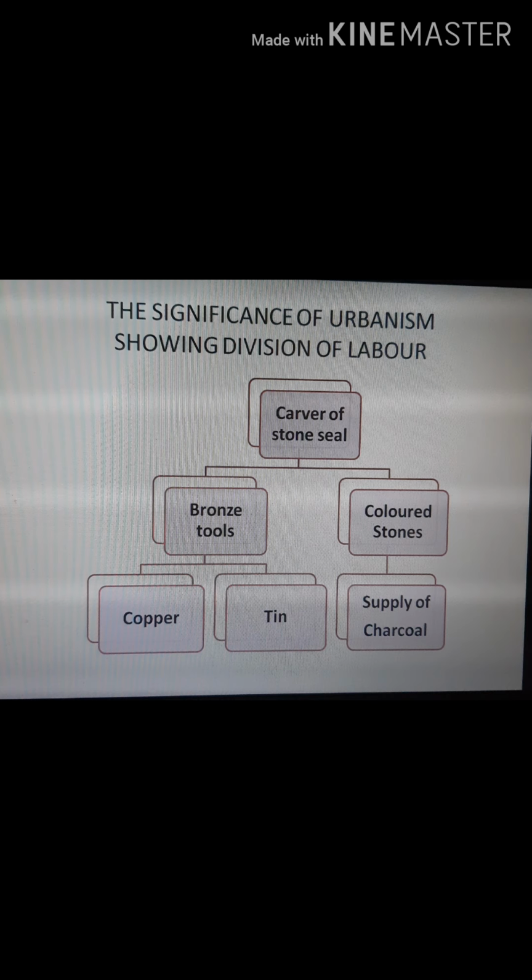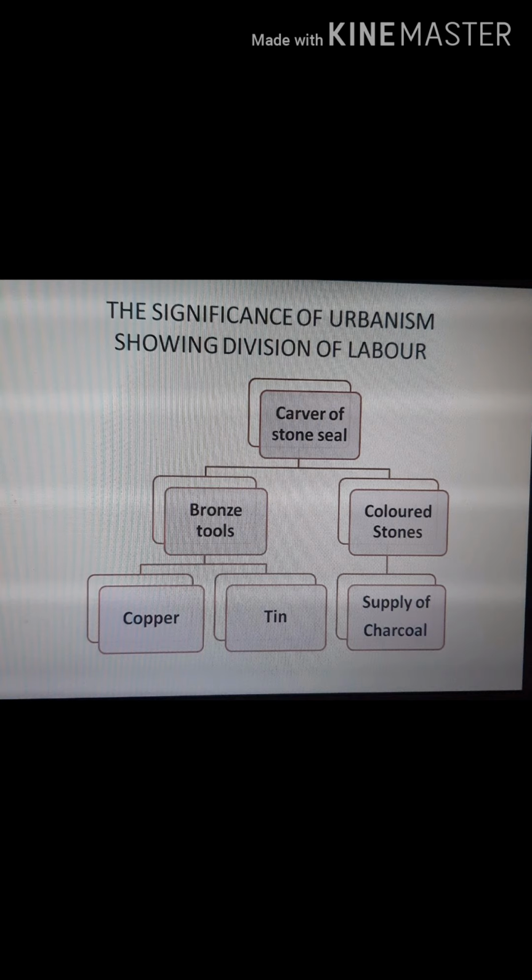So now we are going to see the significance of urbanism, showing the division of labor. Here you can see a flow chart showing the cover of a stone seal, the bronze tools, colored stones, copper, tin, and supply of charcoal. So let me read out to you that in a city there is a division of labor. People are interdependent on each other.